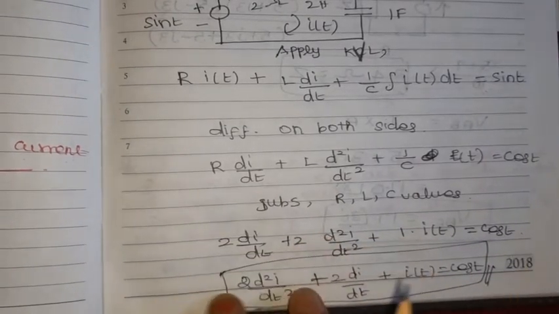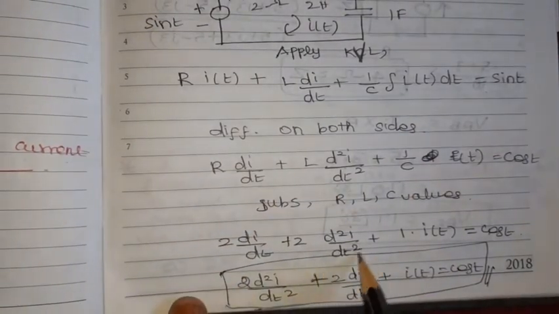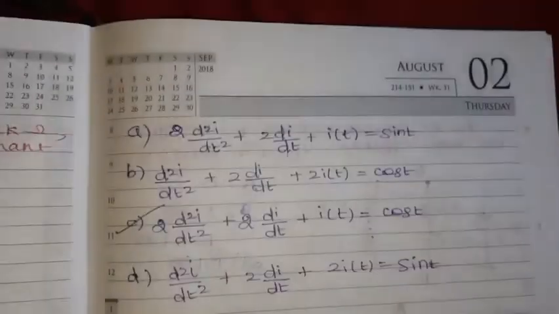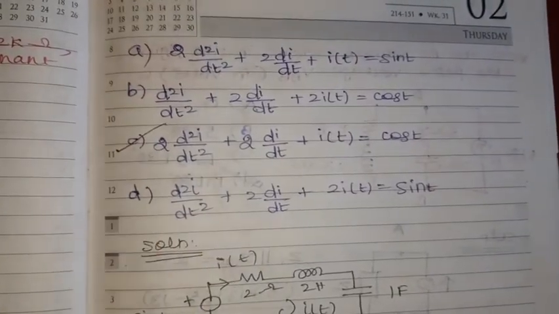So to rearrange this according to the options, 2 d squared I by dt square plus 2 di by dt plus I of t equal to cos t. So option C is the right option.